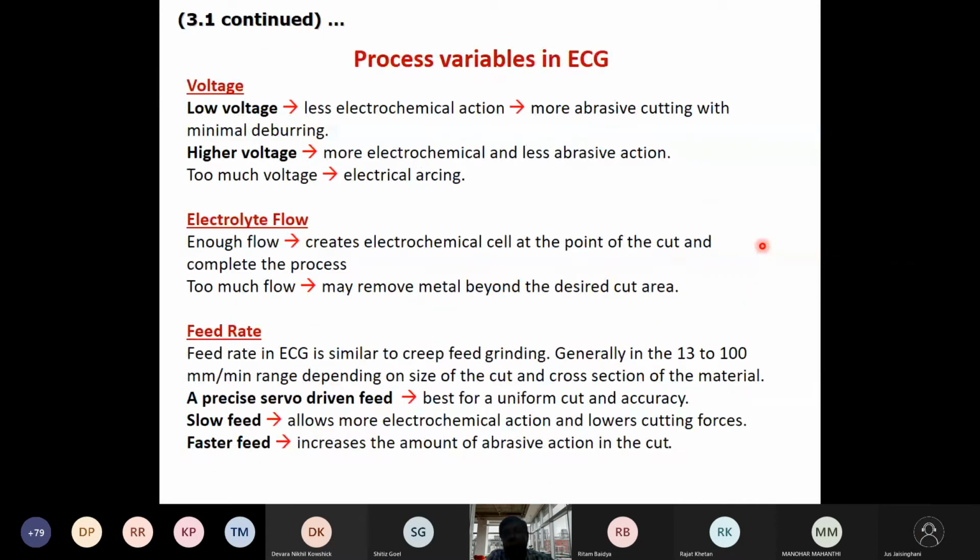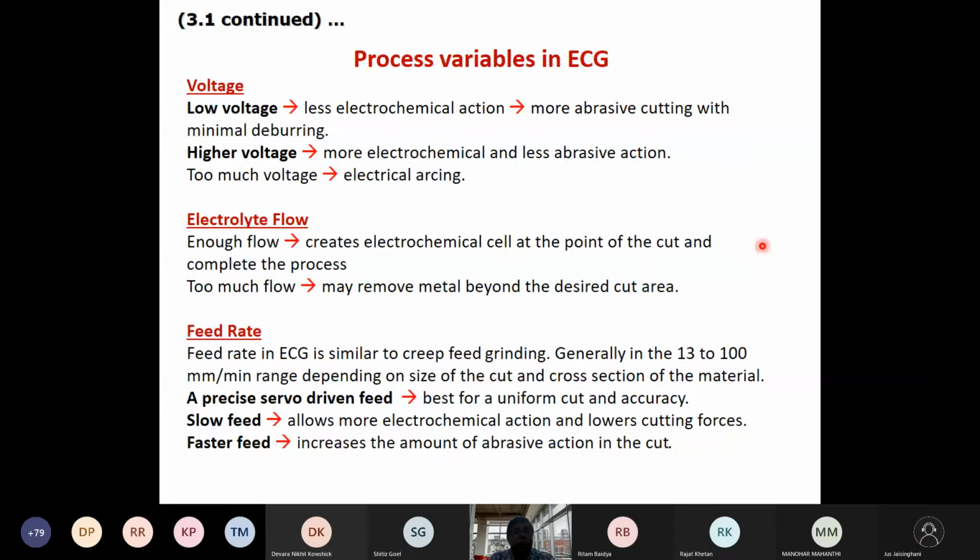So look at the process variables in electrochemical grinding. Process variables means variables in the machine which you can control and which have a capability of changing the process, and by monitoring those variables we can take some corrective measures so that we can get our expected results.